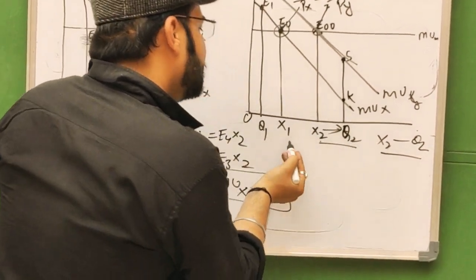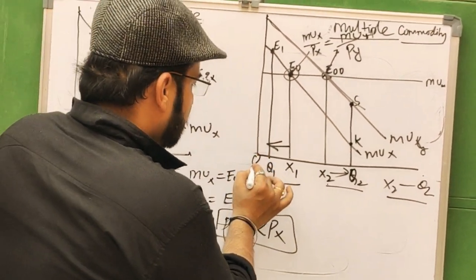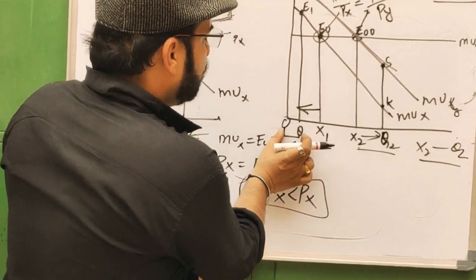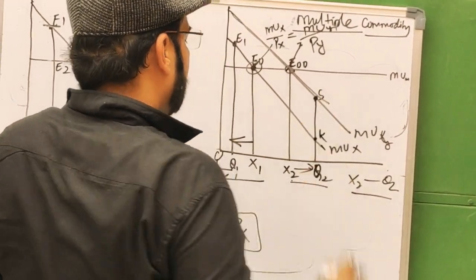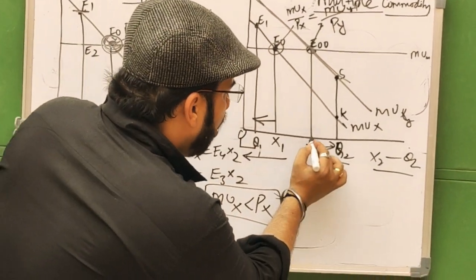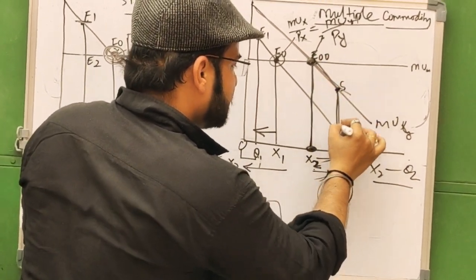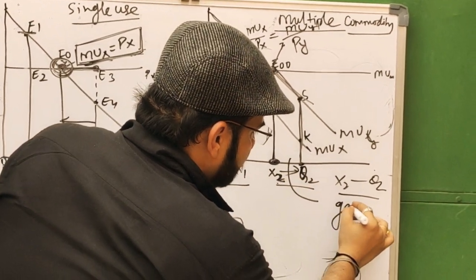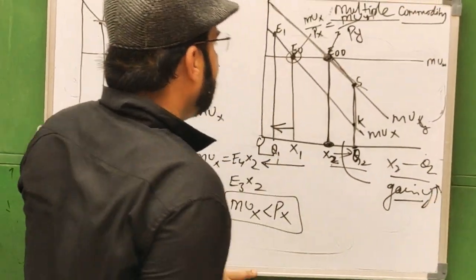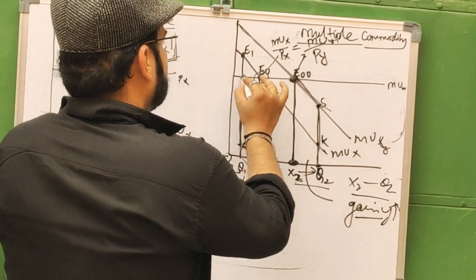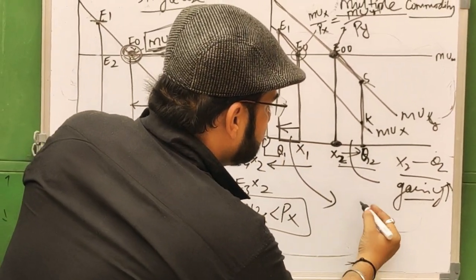If he increases this, then he has to decrease this quantity of X. Now he is consuming OX1 quantity of X and OQ2 quantity of Y. Look, this box X2E00Q2 shows the gain by increasing commodity Y, and this Q1E1E0X1 is the box related to loss.